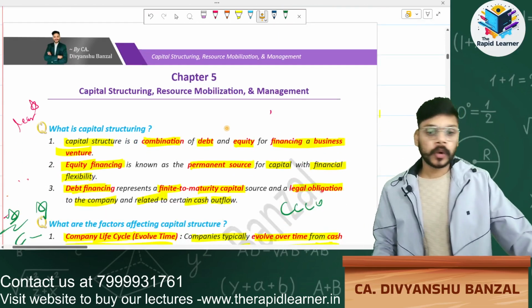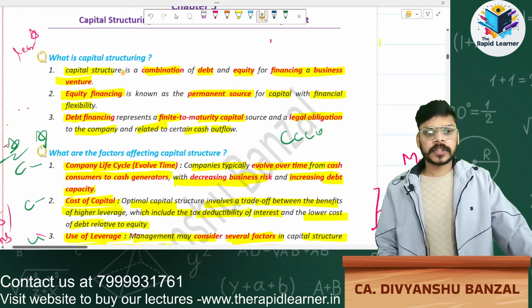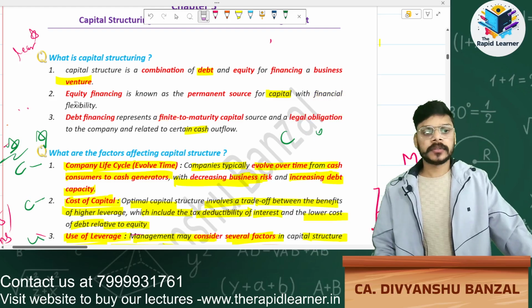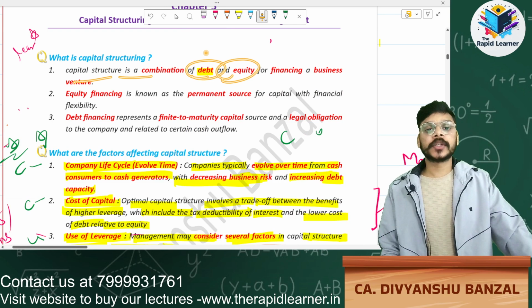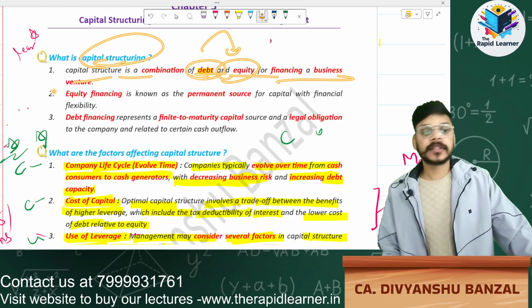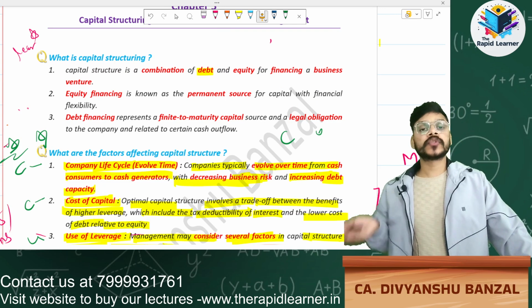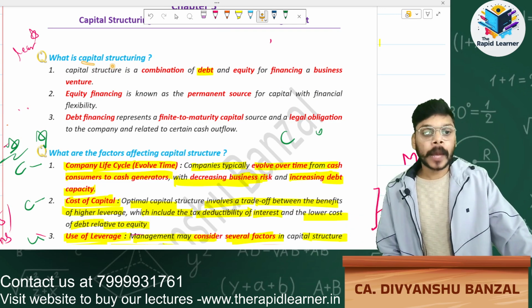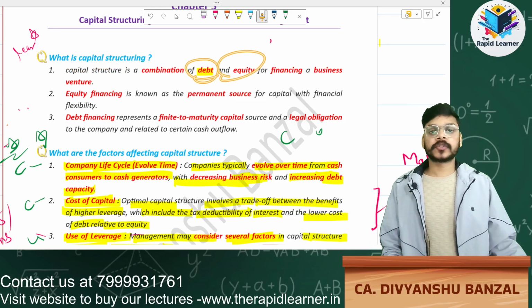Now starting our chapter number 5. What is capital structure? It's a very easy question. Capital structure is a combination of debt and equity for financing our business. If I want to raise funds, from which source should I raise them? That mix of debt and equity is called capital structuring.